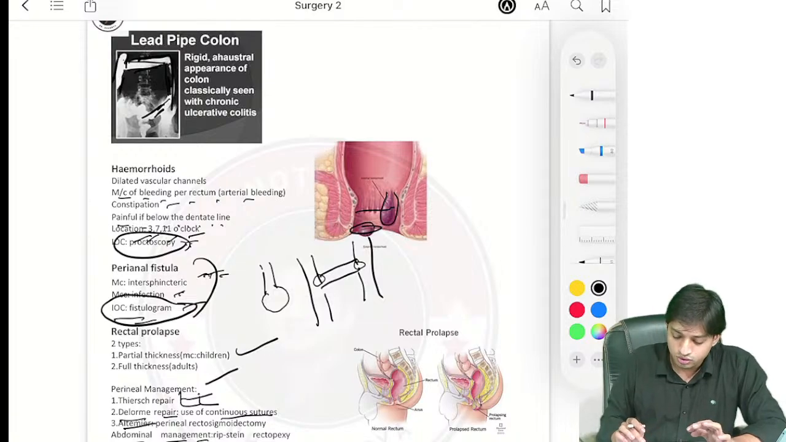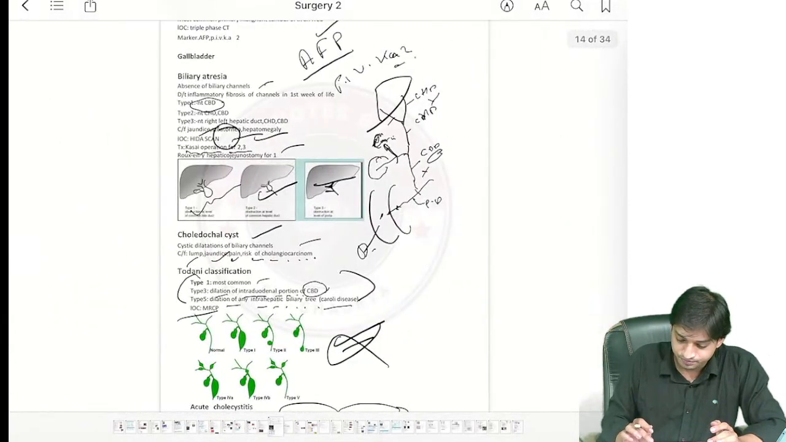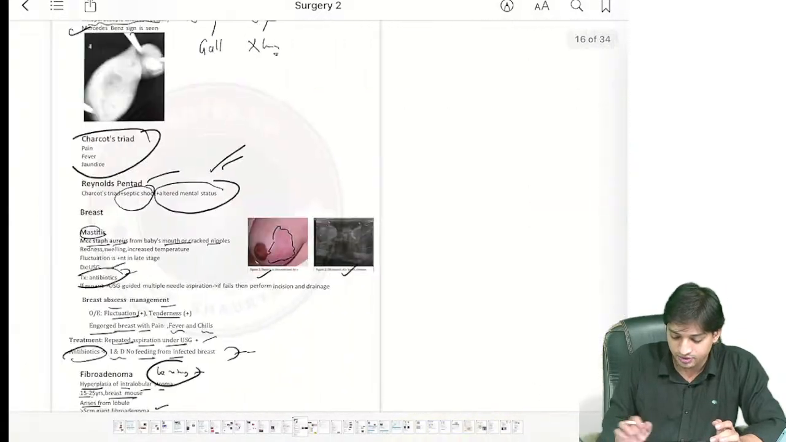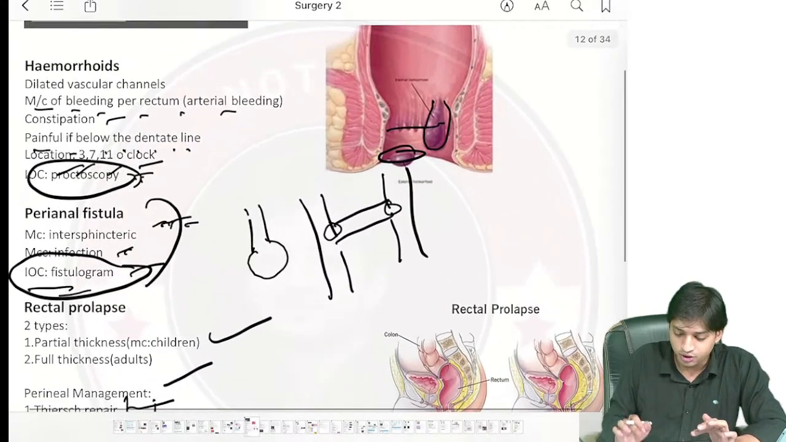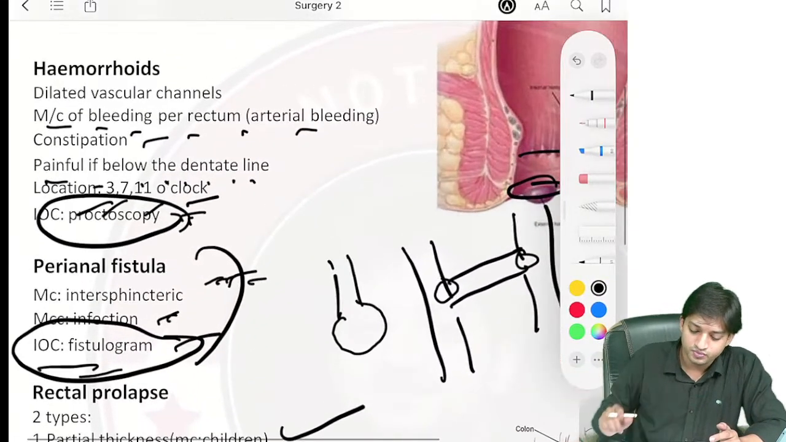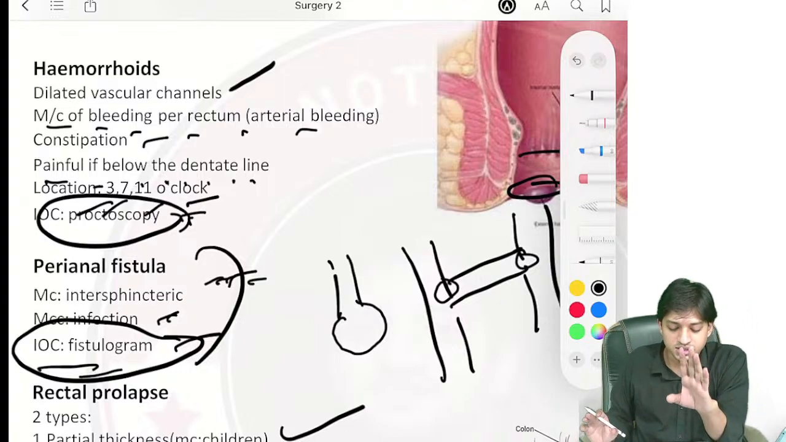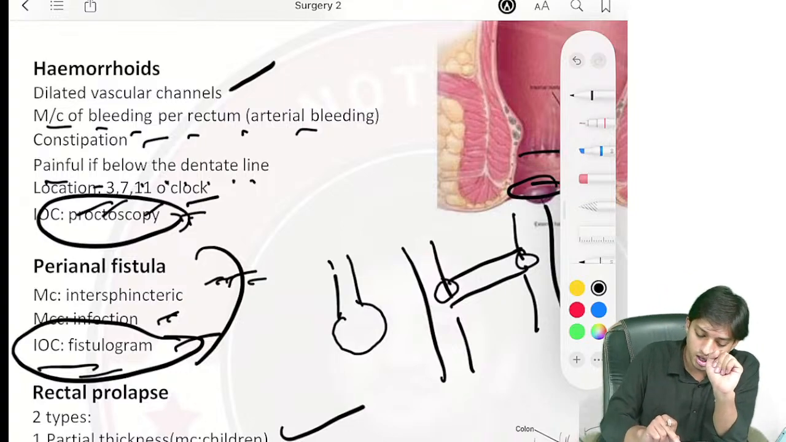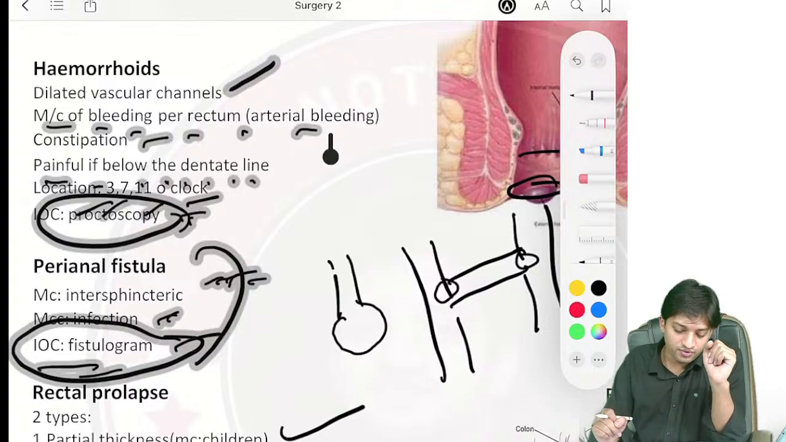Now, coming to hemorrhoids and rectal prolapse, we have two topics left. Not much, and it will be over. Three pages are just left, so we will continue. Coming here to hemorrhoids. In hemorrhoids, there are dilated vascular channels. The most common presentation is bleeding per rectum, right?